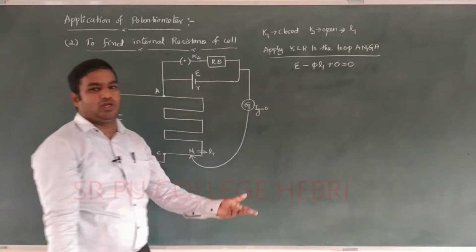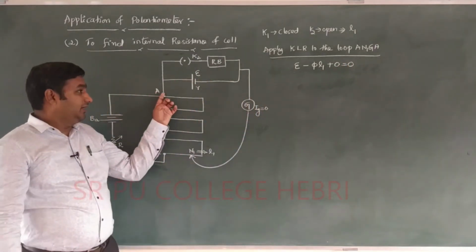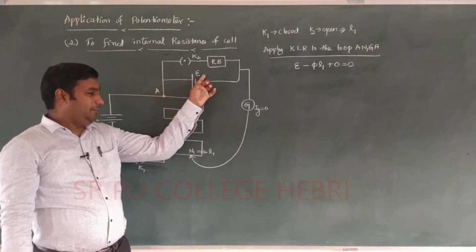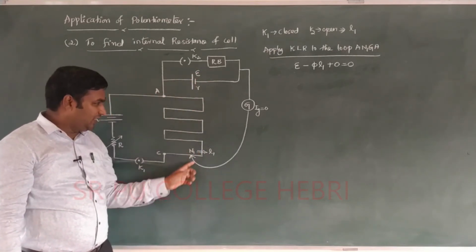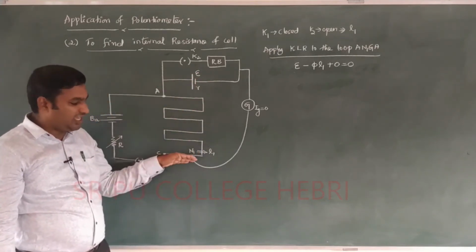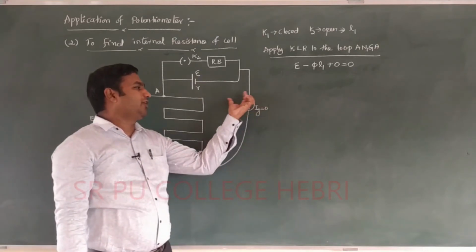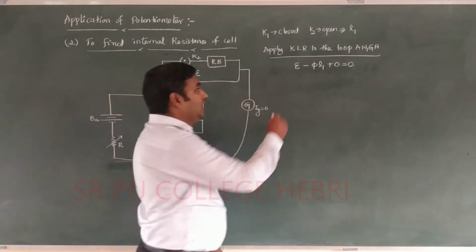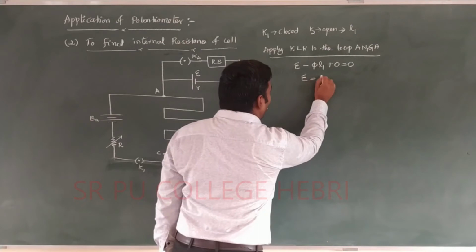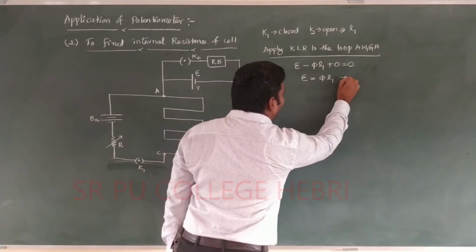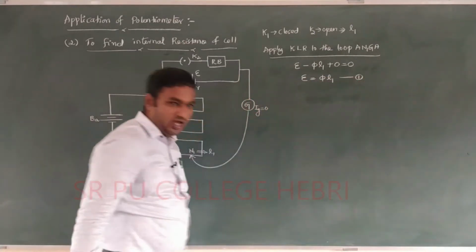Same kind of equation you learned. Here EMF is E, pi into L1 is the potential drop between A and 1, and the potential drop across the galvanometer is equal to 0. And again it becomes E is equal to pi into L1. I call it equation number 1.